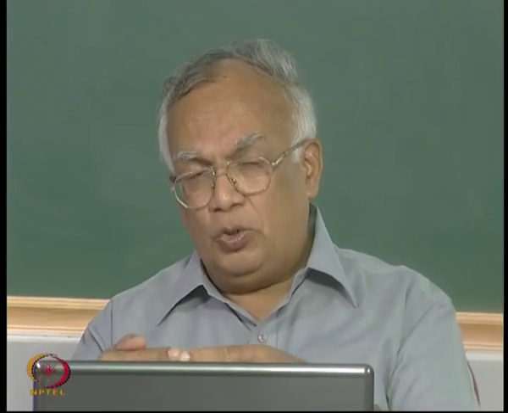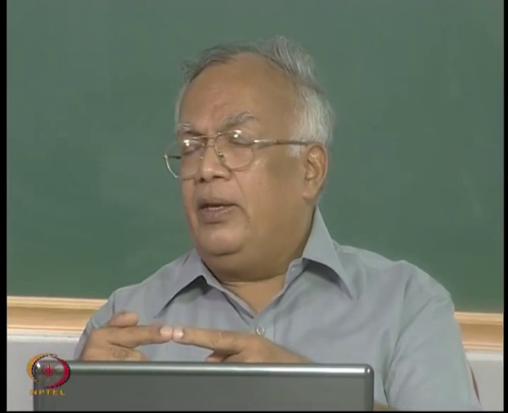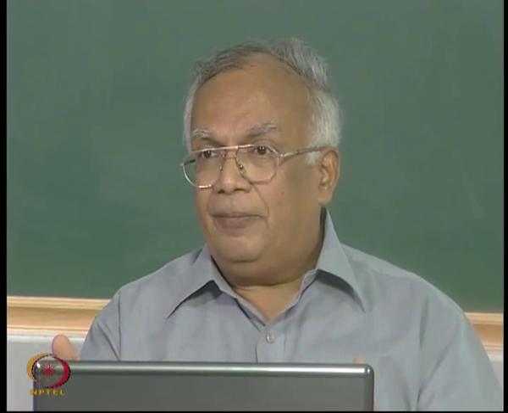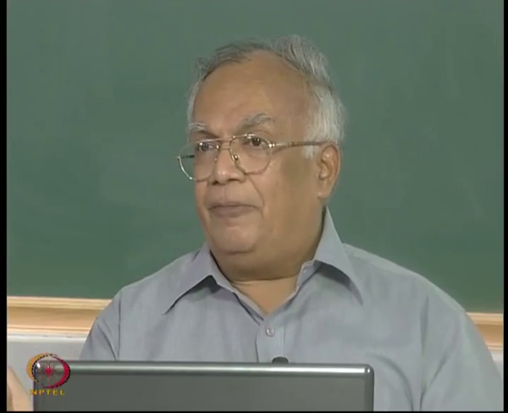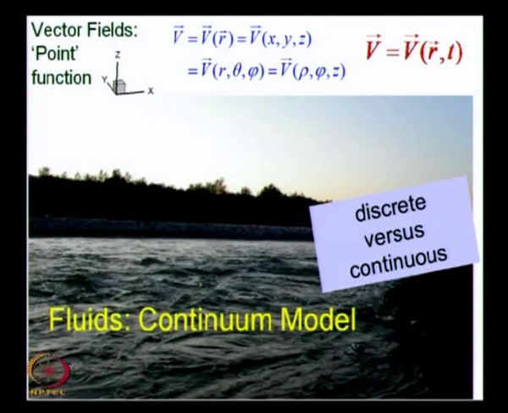A molecule has got 2 atoms of hydrogen and an atom of oxygen, and as delta x goes to 0 this can become smaller than the size of a molecule, right. Do you really still have a continuous model over there? And in the context in which we will be doing this analysis, we use what is called the continuum model of fluids, okay, and in this limit we do not worry about the delta x going to 0 limit, okay.